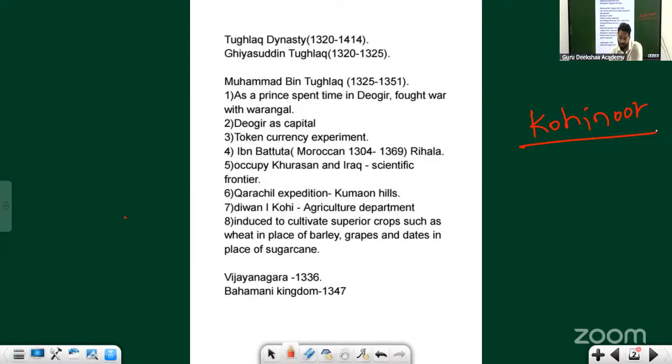From there, as I told you, Malik Kafur came into South India. He defeated Warangal, he defeated the Dwarasamudra rulers. He went up to Madurai, in present-day Tamil Nadu. He defeated the Tamil rulers who were ruling at that place as well. He subjugated all of them. Then he got his hands on the Kohinoor. He took the Kohinoor to Delhi. Now the Kohinoor is with the Delhi Sultanate.